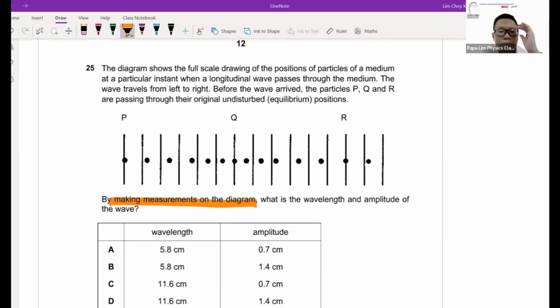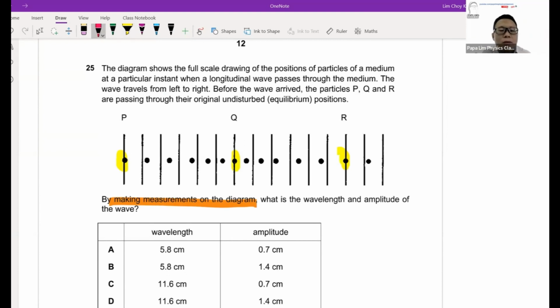Now, for wavelength, based on the picture. First things first, I always identify where the rarefaction and compression are. The rarefaction and compression are the points that don't move. So these three are the points in question.